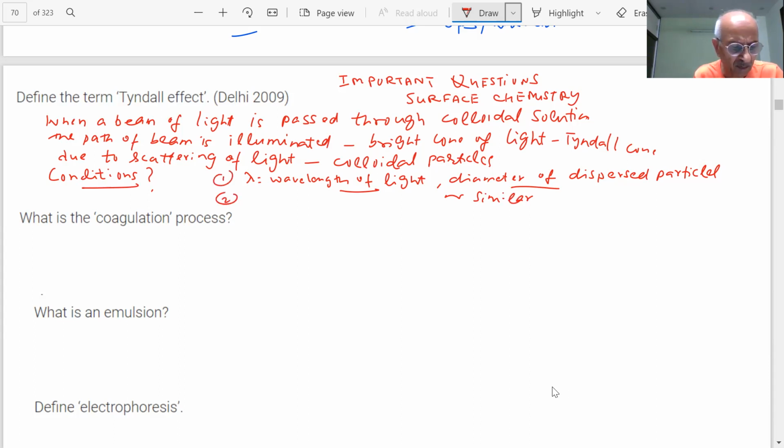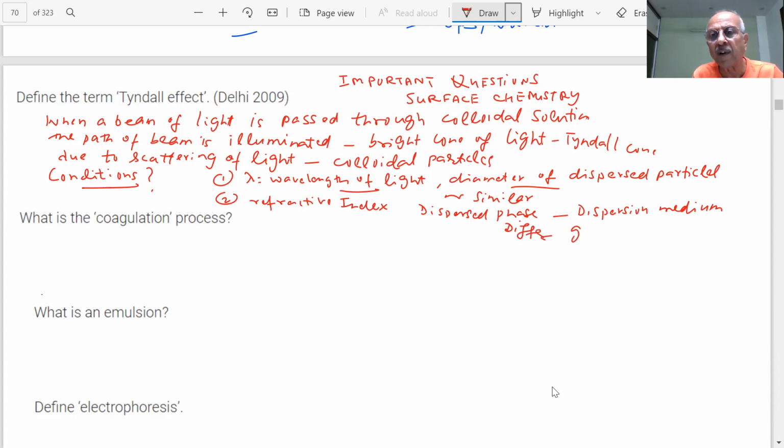And second, the refractive indices of the dispersed phase and the dispersion medium. In physics, you have studied about the refractive index. There are two things, the dispersed phase and the dispersion medium. Their refractive indices must differ. They should differ greatly in magnitude. Okay.